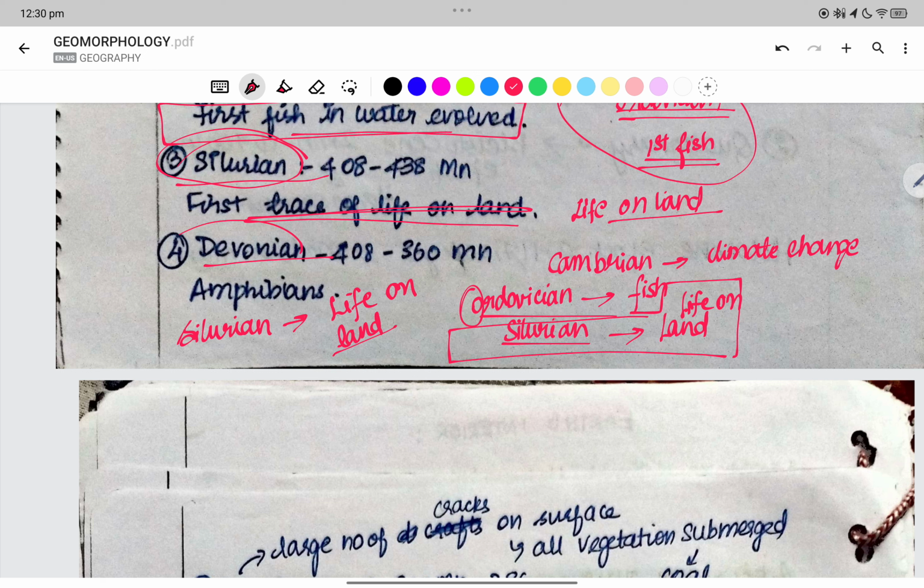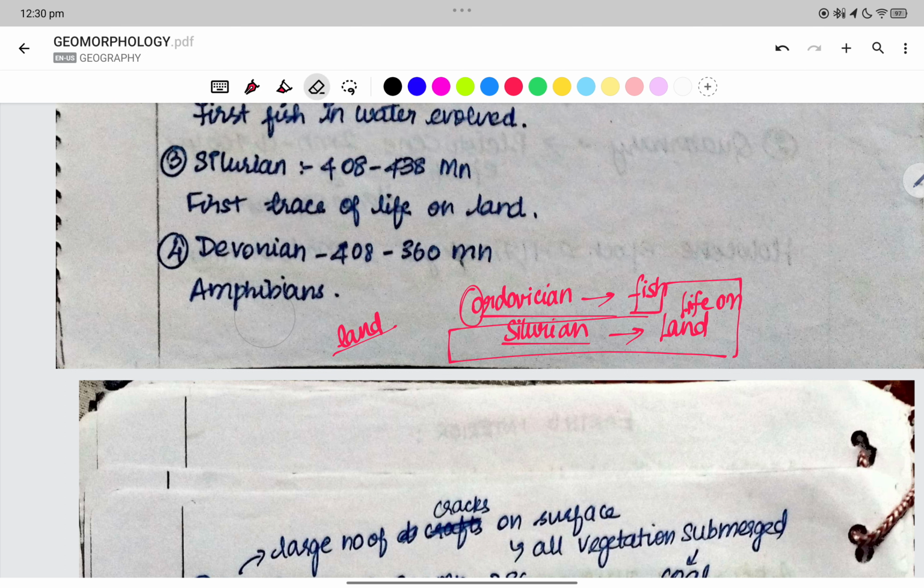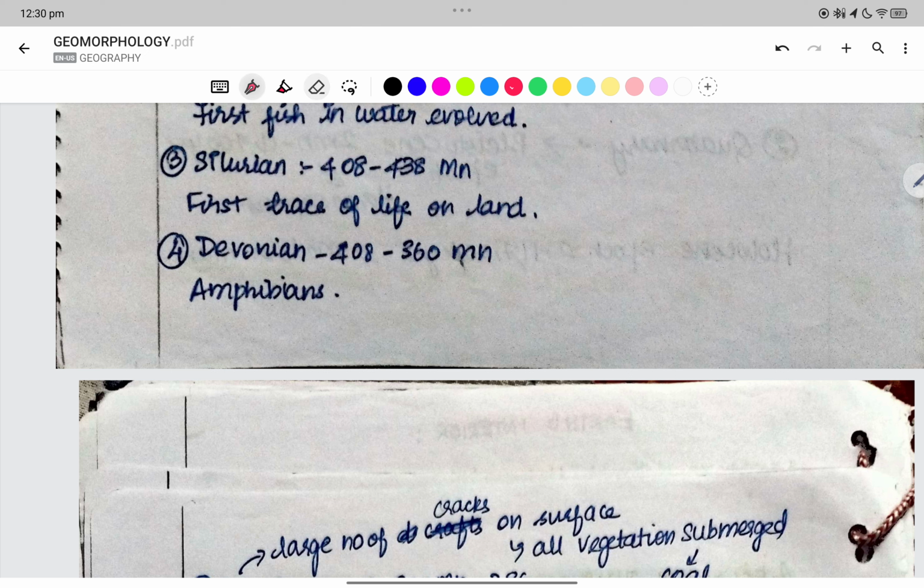And then we have Devonian, which is related to amphibians.